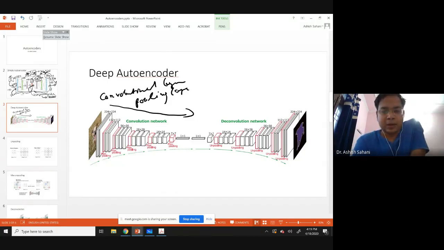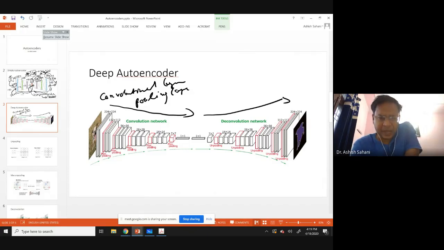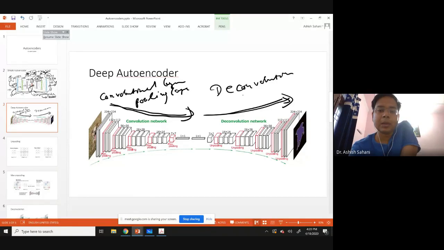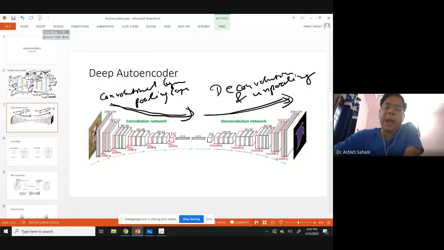On the other side, we go back into a larger size network. This is something which you have seen, where you have tried to reduce the volume of the data by doing strided convolutions and by max pooling. There is something called deconvolution and unpooling. So here you do deconvolution and unpooling to come back to the space in which the original data was.